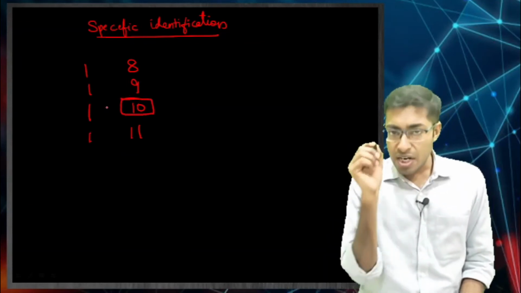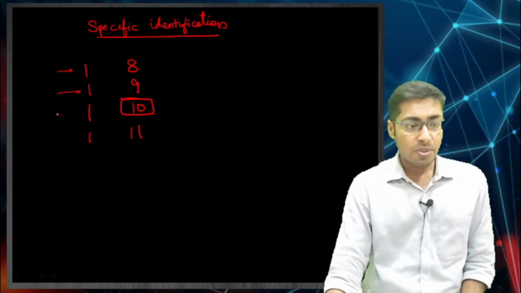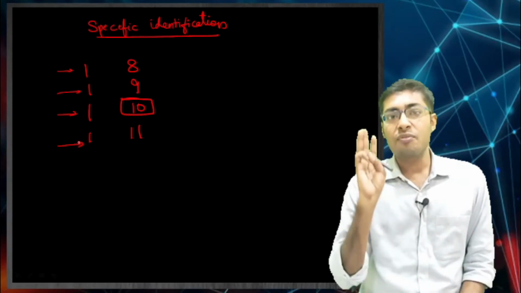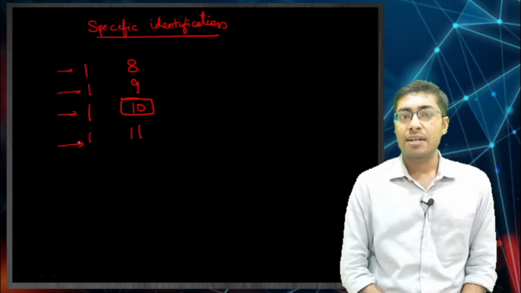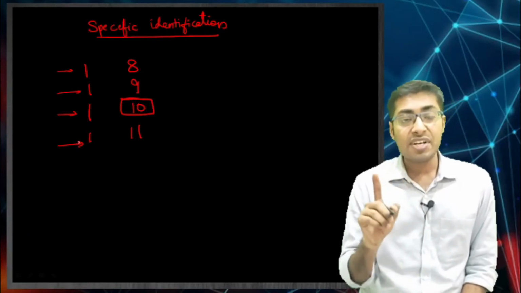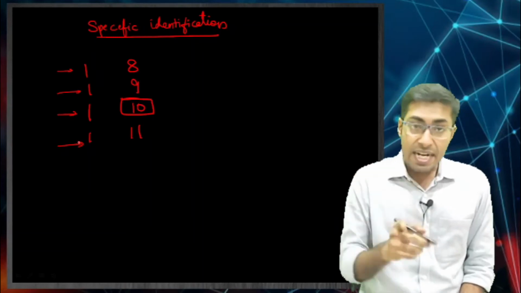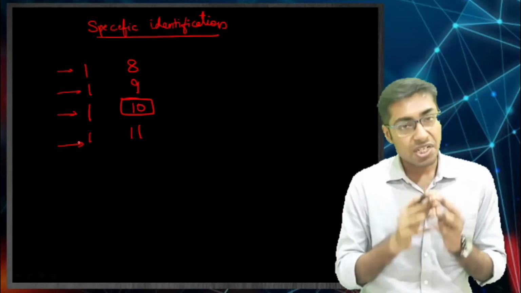This is number 1, this is number 2, this is number 3 and this is number 4. These have been labeled. We have sold the car which is labeled as 3, I know that, and when this specific identification is possible, when what you have sold is identifiable, then this is the method that we usually use.